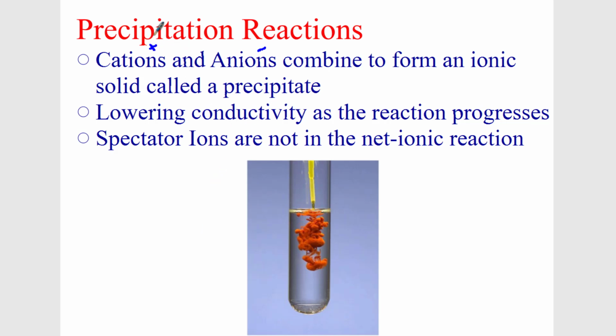So if you have positive cations and negative anions at the beginning, the conductivity is really high. But as we form a precipitate, an ionic solid, the conductivity gets less and less and less. And spectator ions are not present in a reaction. And what we get is a solid precipitate here.